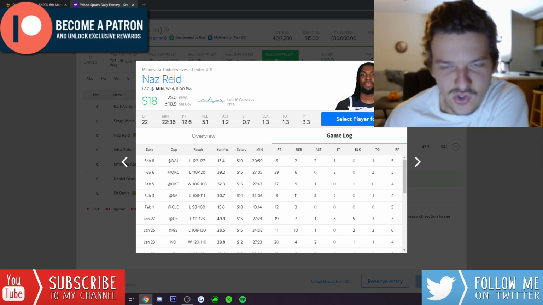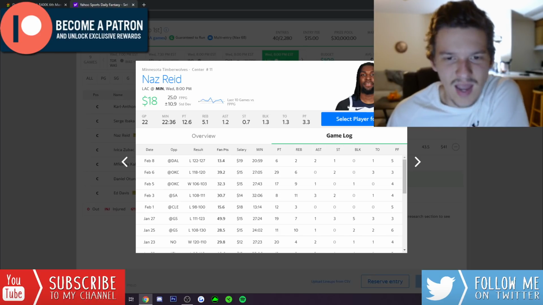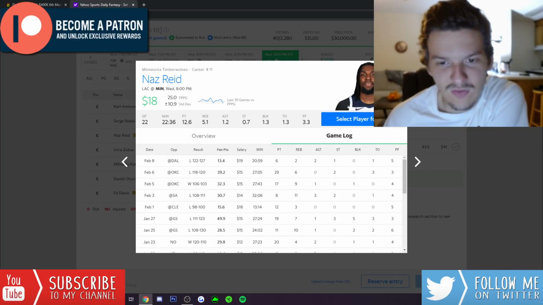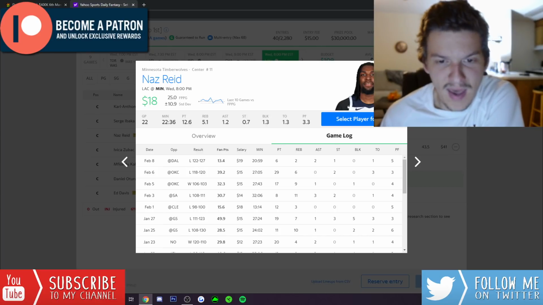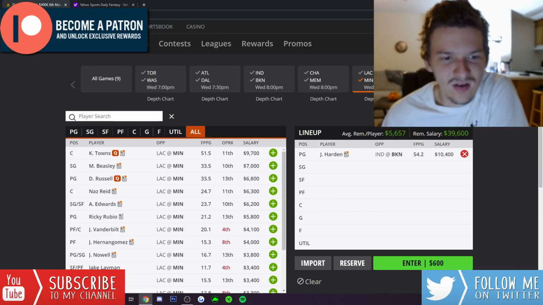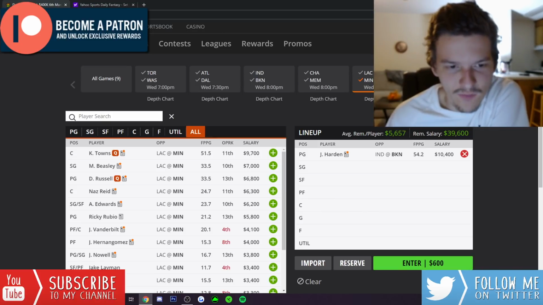He also got injured late in the game last time out against the Dallas, but I would expect Naz Reid to bounce back. We know he's playing 26, 28 minutes in the starting lineup while Towns is out. He has the potential to play more than that. He is a productive player when he is on the floor. I think Naz Reid at $18 on Yahoo is probably my favorite guy to target from the Timberwolves today, but